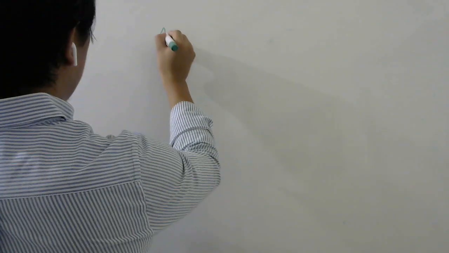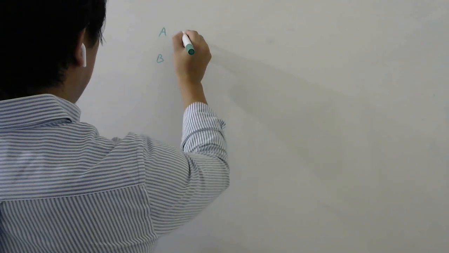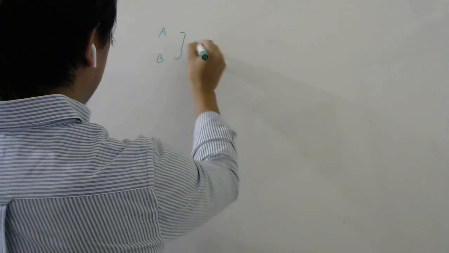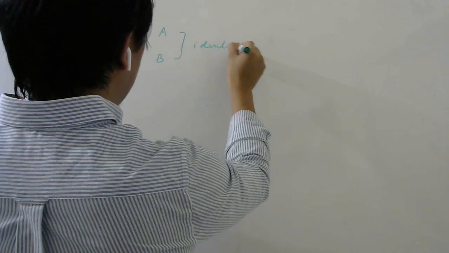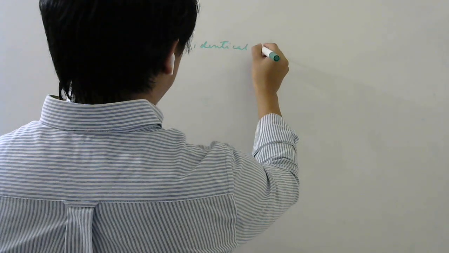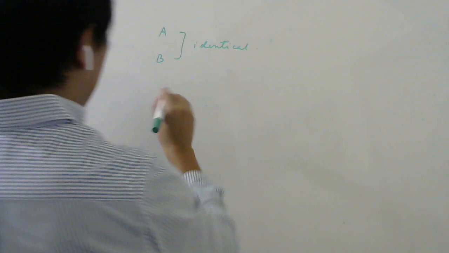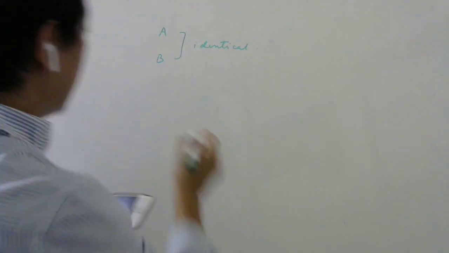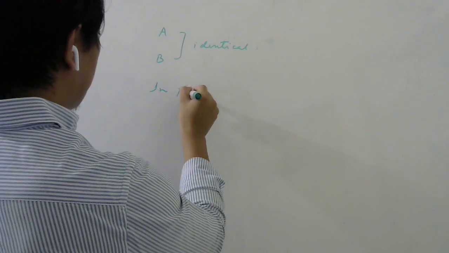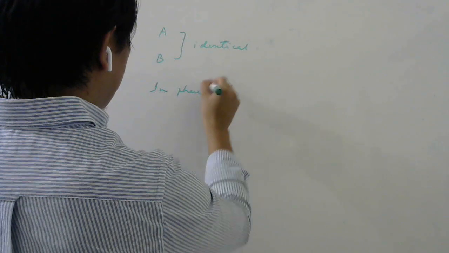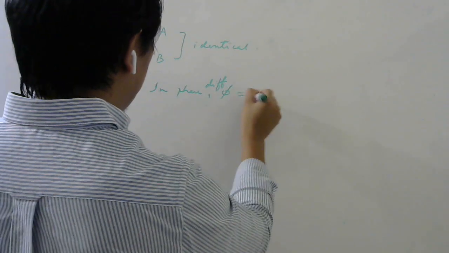So it says two identical sounds A and B reach a point in the same phase. So there are two sounds, one is A and one is B, identical. When I say identical, it means their intensities or amplitudes will be the same. And they reach a given point in phase. So in phase means phase difference will be equal to 0.